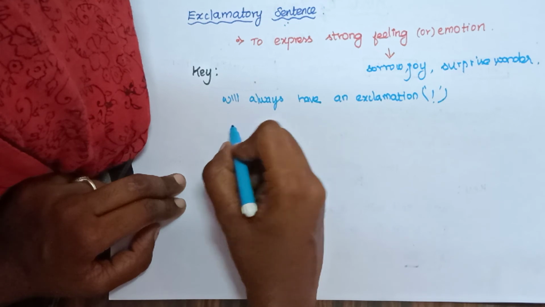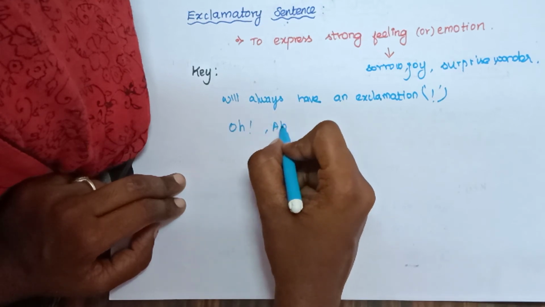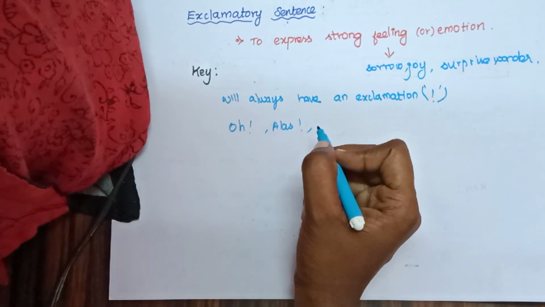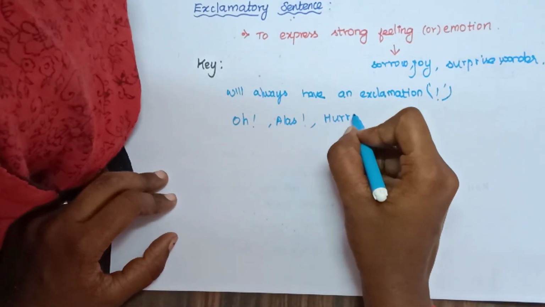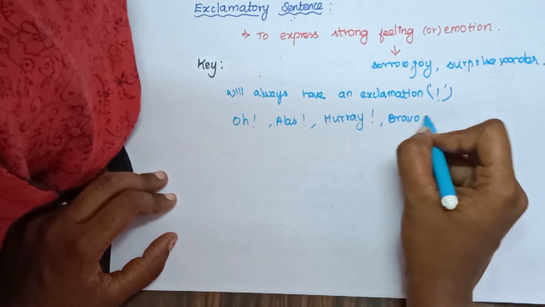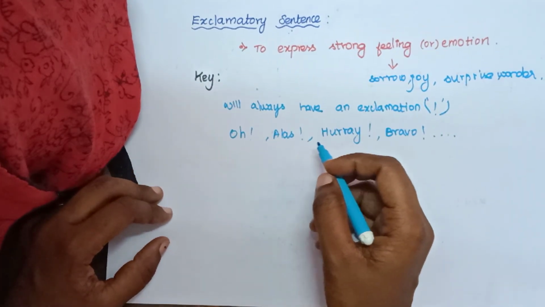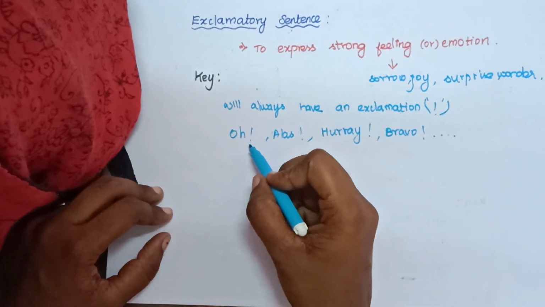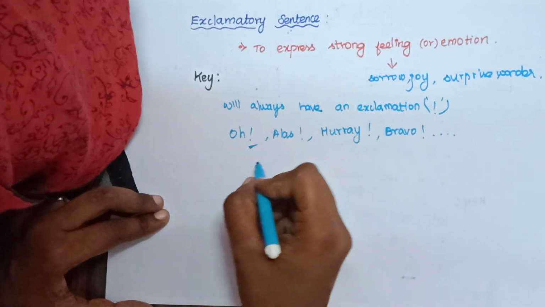And the other thing, it will have the keywords oh, alas, hooray, bravo. All these words will be present in an exclamatory sentence, and it will always have an exclamation mark. Shall we see an example for this?